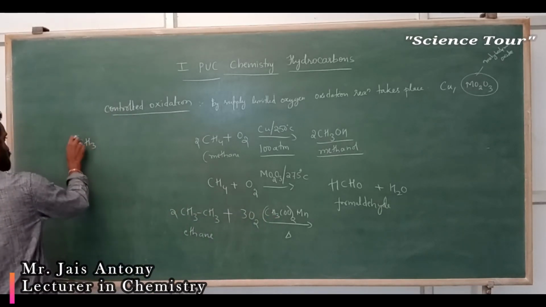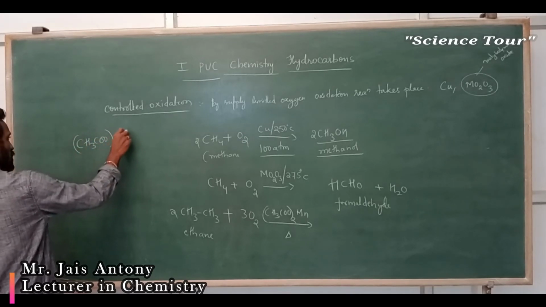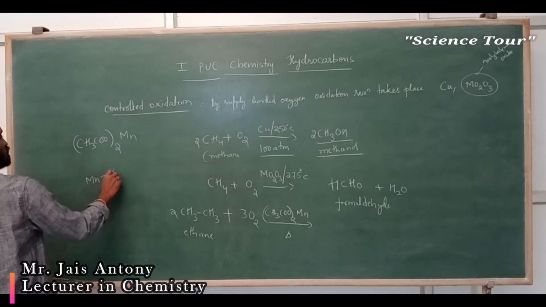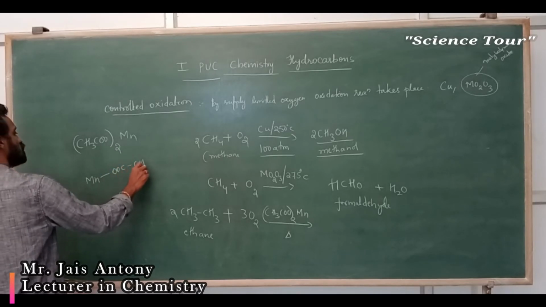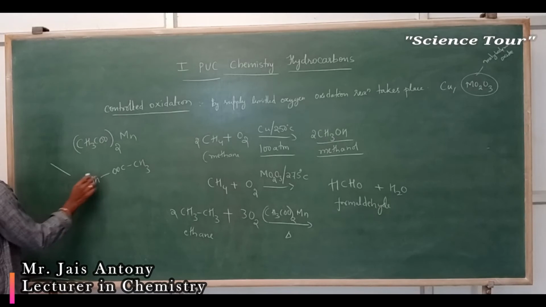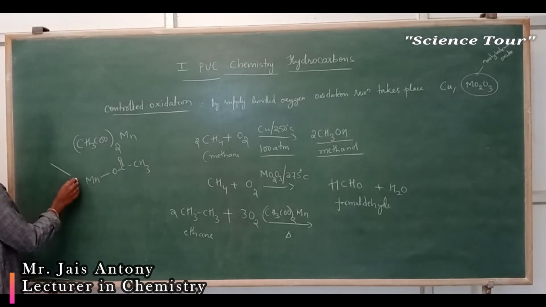How to write it? CH3COO twice Mn. You are actually writing it like this: Mn, OOC CH3 2 times. That you have to write like this. Here also you are writing the same.